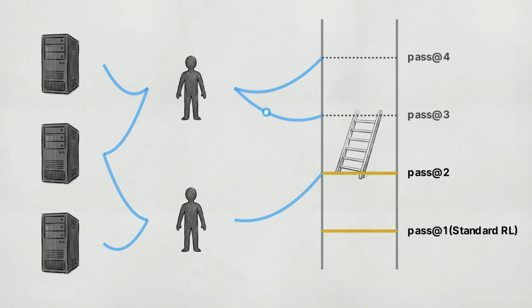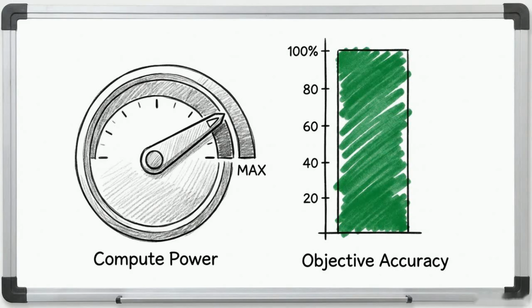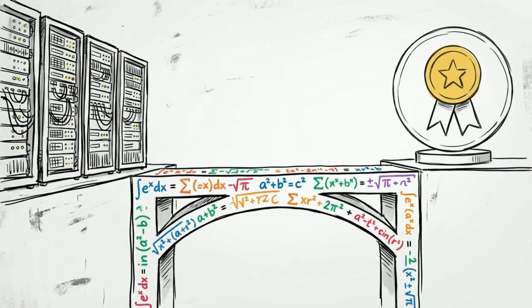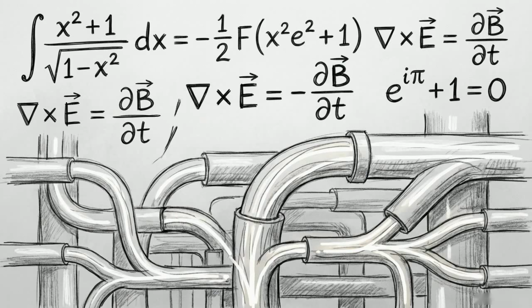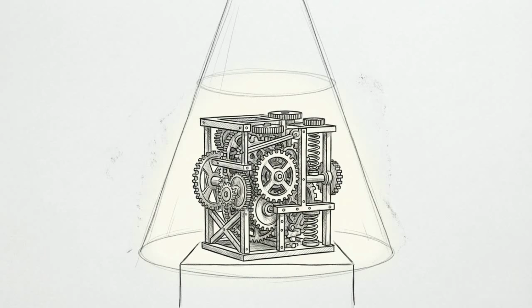Generating these parallel samples allows the system to calculate the second, third, and fourth terms of the original equation. MaxRL creates a compute-indexed family of objectives. It allows researchers to trade raw computing power for mathematical accuracy, bridging the gap back to the gold standard. Restoring this equation changes how the AI manages its attention, dictating which tasks receive the most learning energy.